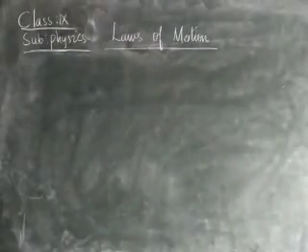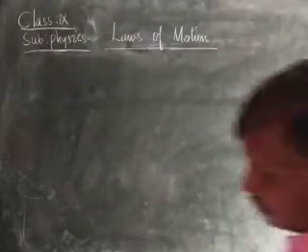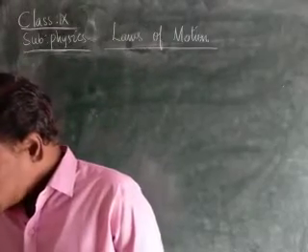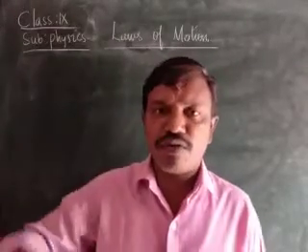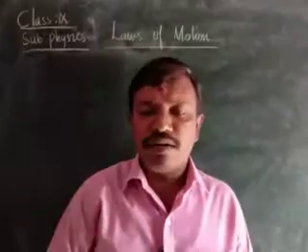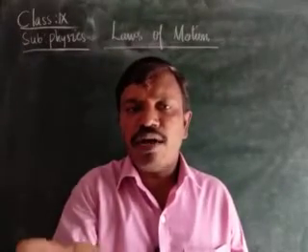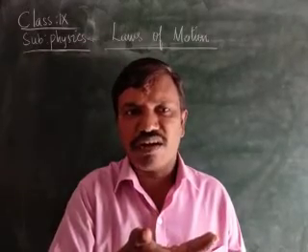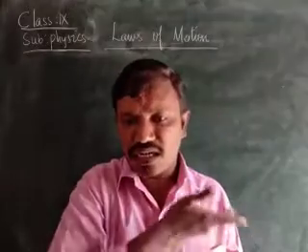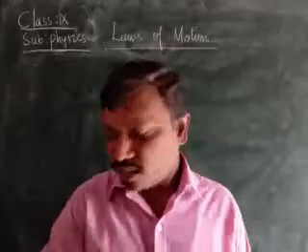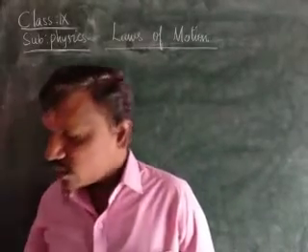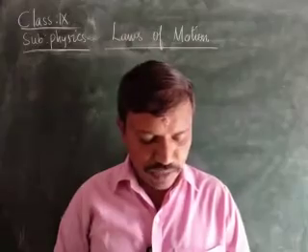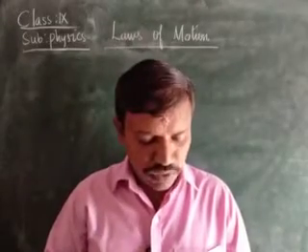Children, in this experiment, here he is asking to give a quick push to the paper. When you give the quick push to the paper, what happens? The coin rolls down, children. It will be rolling down, or it will be jumping outside. How do you explain this inertia?